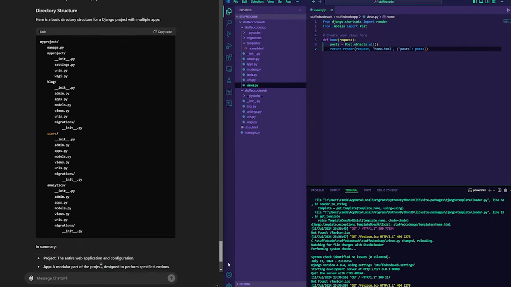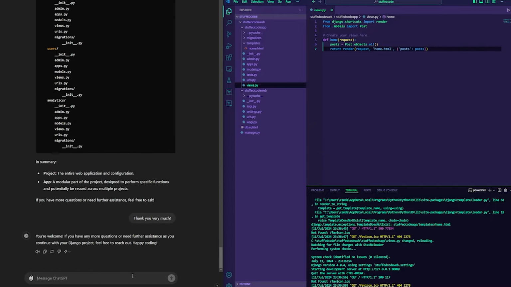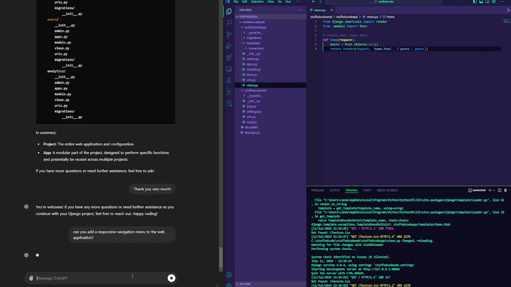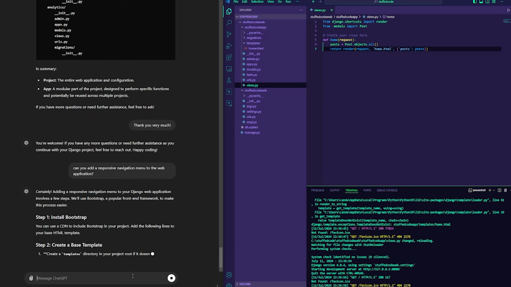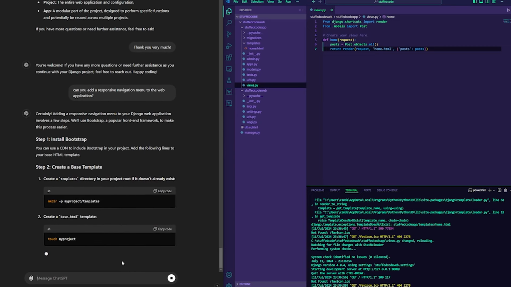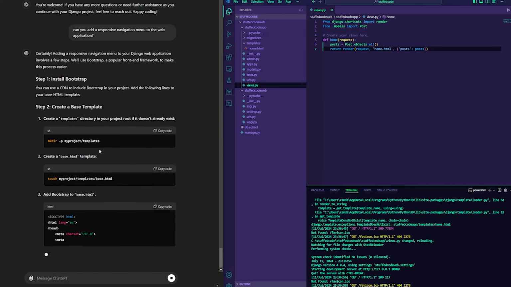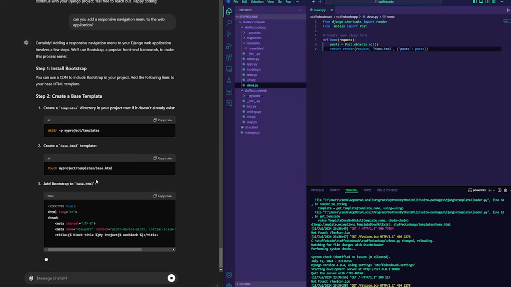For example, if we were to say, can you add a responsive navigation menu to the web application? Now it's going to tell you what exactly you need to do, and you should be able to just follow through it.